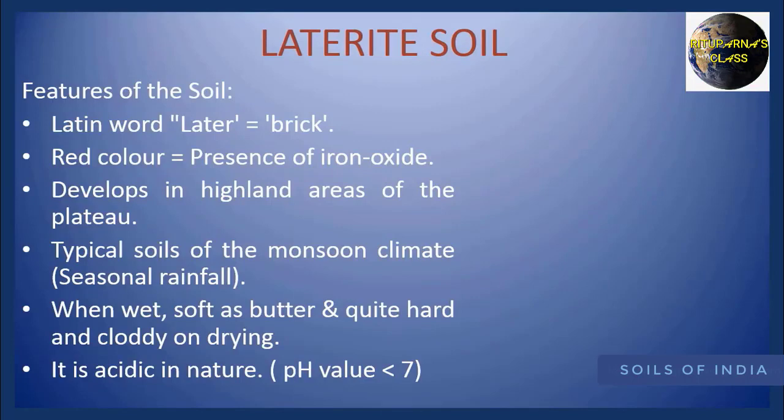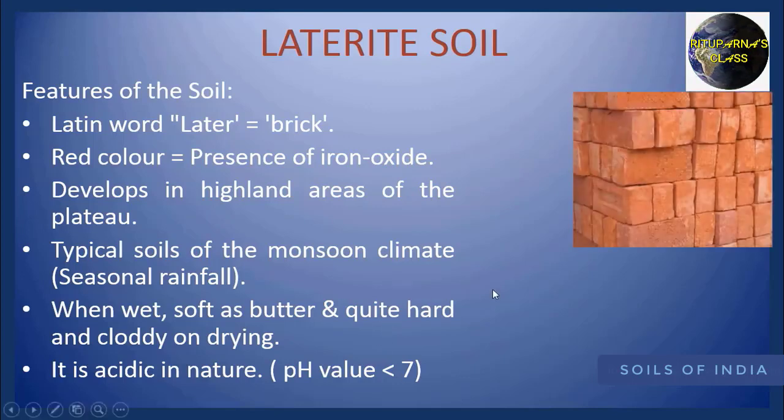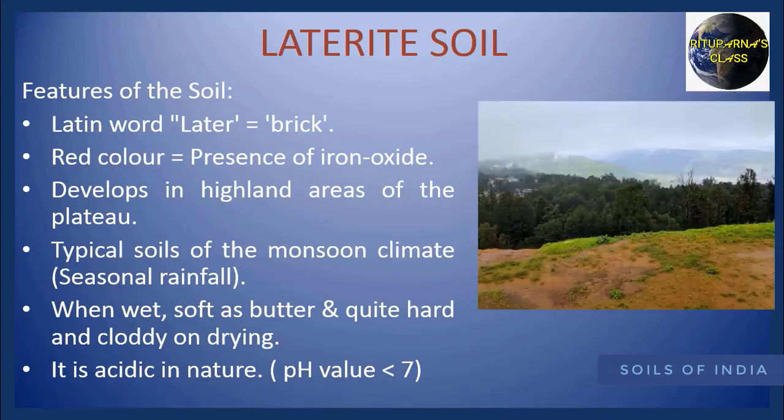Now we are going to see the features of laterite soil. The word laterite has derived from the word later, that means brick. Why laterite soil is red in color? Because of the presence of iron oxides. It develops in the highland areas of the plateau.